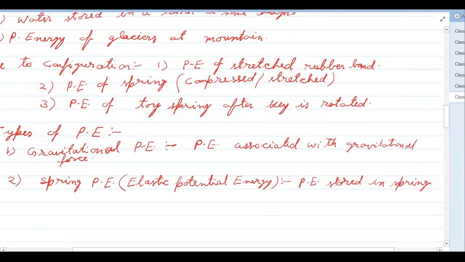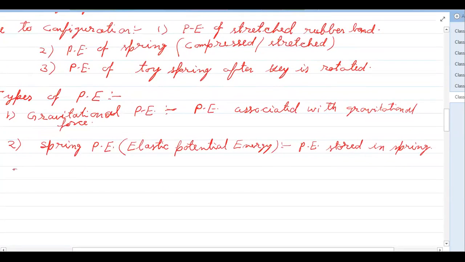We can actually have various kinds of potential energy, but we study only these two in this chapter. There is one more kind of potential energy that you will study in 12th, called electrostatic potential energy. Okay, so this energy you are going to study in 12th standard. But in this chapter, these are the two main potential energies. There are other kinds also available, but we study only these two. And electrostatic potential energy is the potential energy associated with electric force.